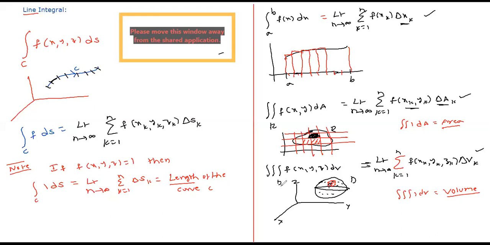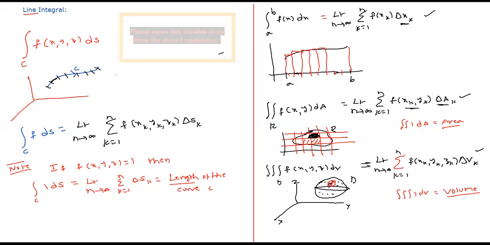So in the next section, we will see how to compute this line integral. This kind of limit definition may not be useful for us to do problems actually. So we should have some other way of finding this line integral. What is that? We'll see in the next slide. Shall I proceed?